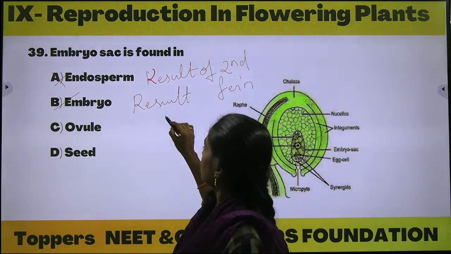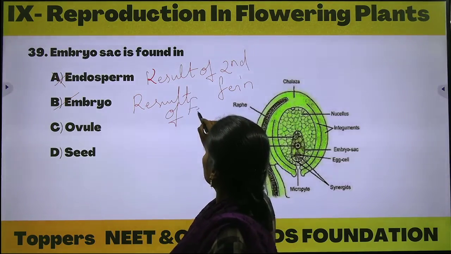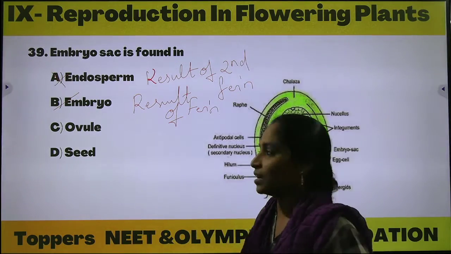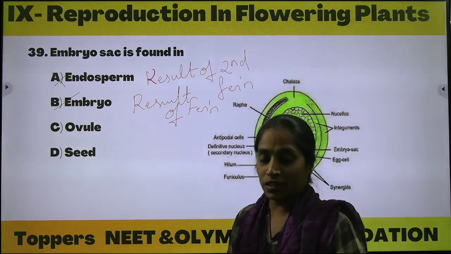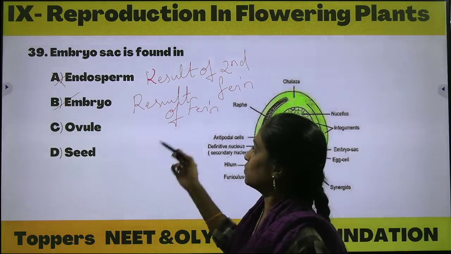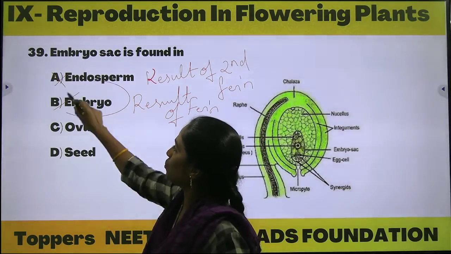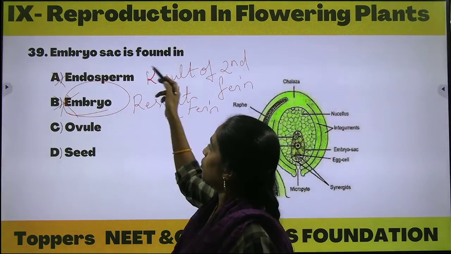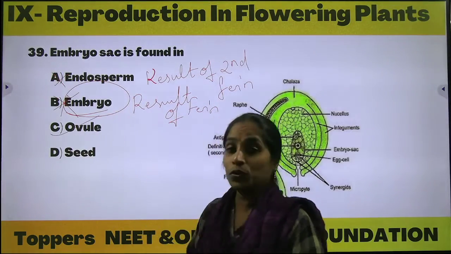Yes, result of what? Fertilization process. After fertilization, fusion of male and female gametes and this triple fusion, nothing but the double fertilization process, we can observe the embryo. So this is also the wrong option. Okay, and embryo sac is found in ovule.